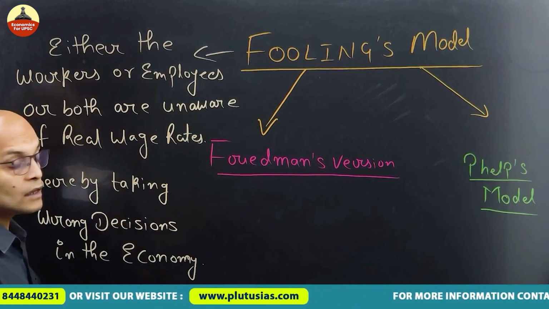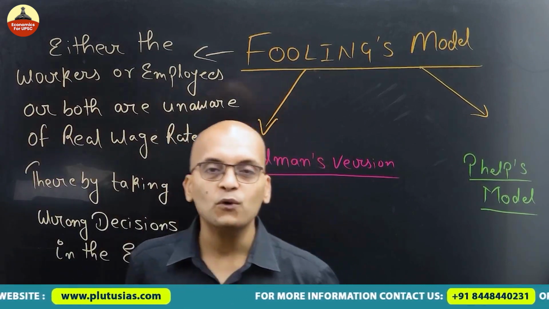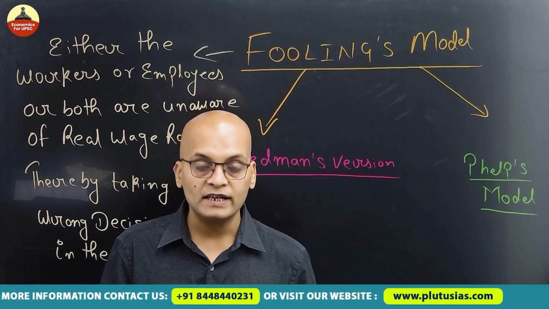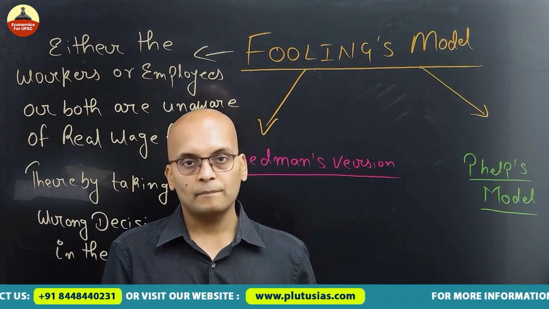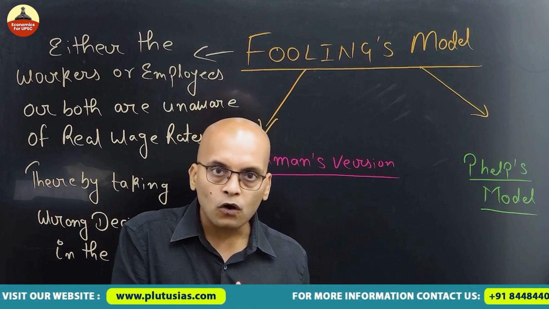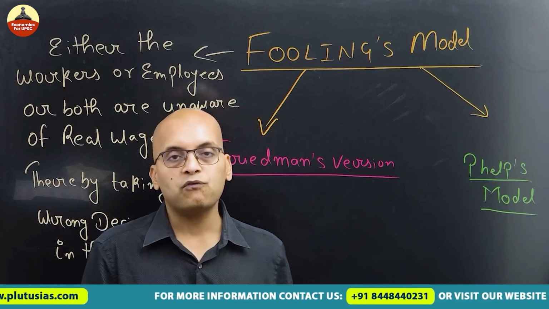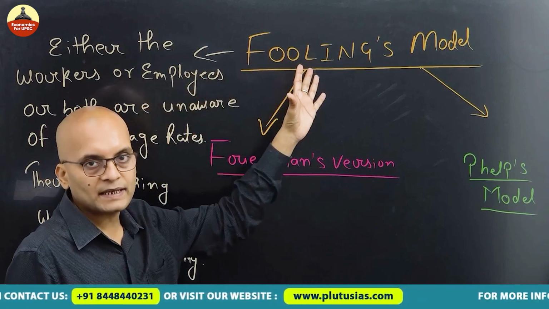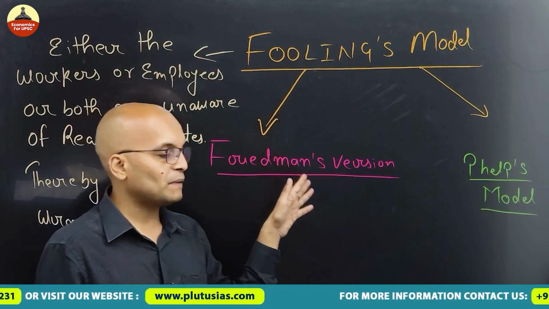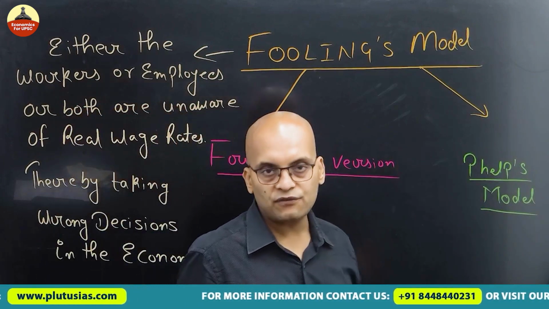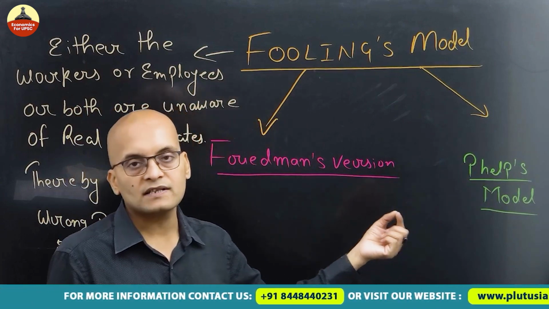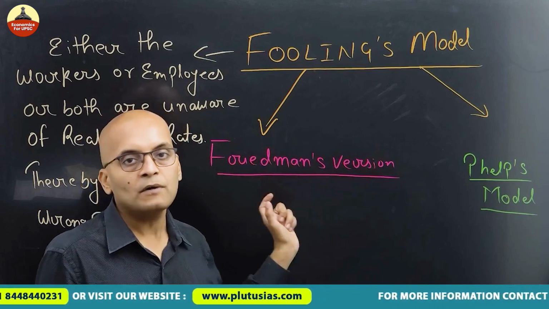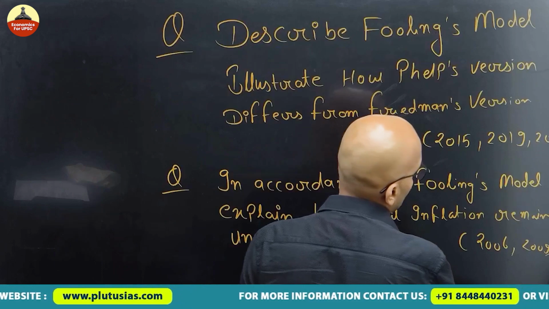So workers or employers or both are unaware of the real wage rate, and when they are unaware of the real wage rate, the decisions they make will be wrong. Yes or no? Because they have got no idea of what the wage rate is. Okay? Now, this is what Fouling's model means. This model was explained by Friedman as well as Phelps, and in Phelps we have certain diversifications also. So let us understand the versions of Friedman and Phelps one by one. Let's get started with Friedman's version.